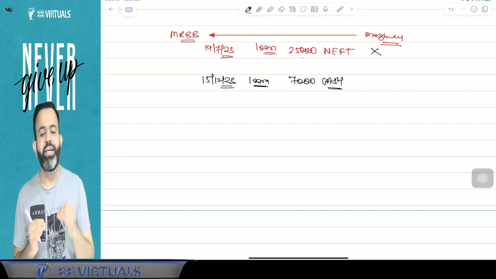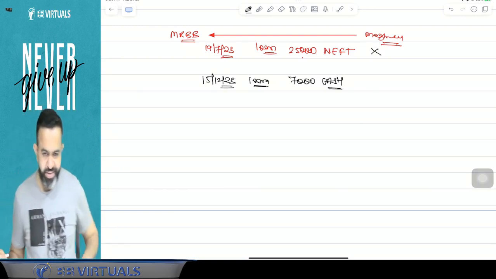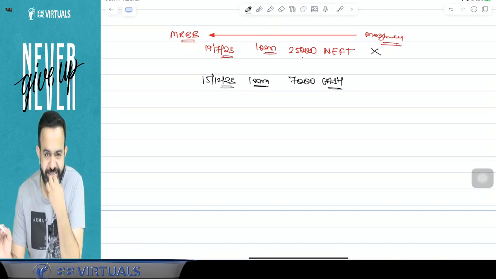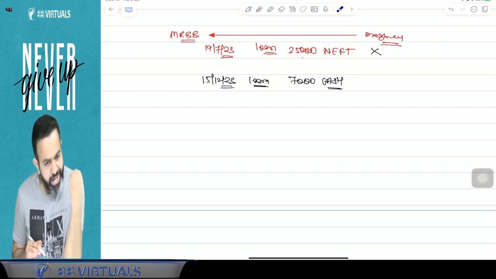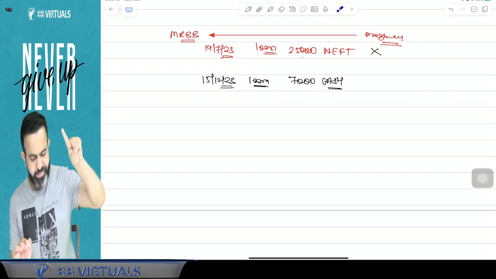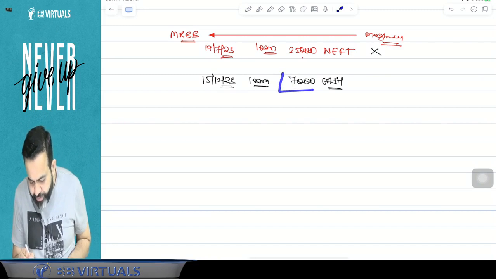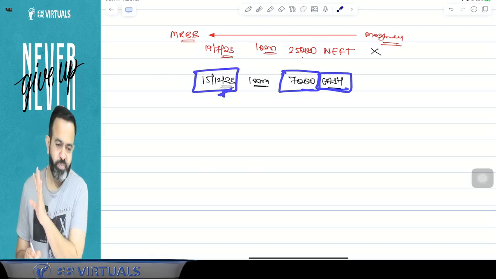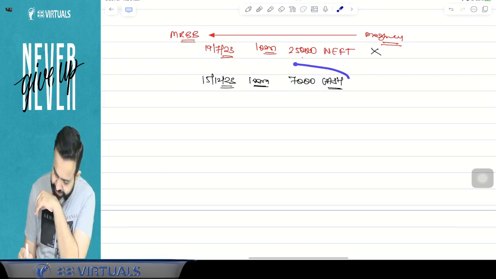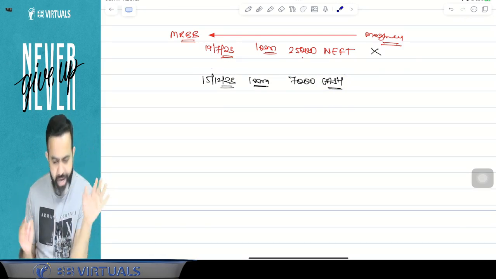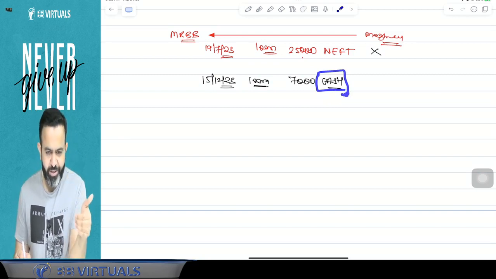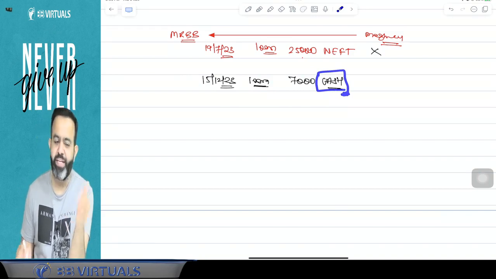Is there a violation here or not? This is my question to all of you, and this is the 100-mark question. The question is that the loan I took is still outstanding, and I took a loan of 7,000 rupees in cash on this particular date. Is there a violation or not? Here I am taking a cash loan of only 7,000 rupees. Is there a violation or not?